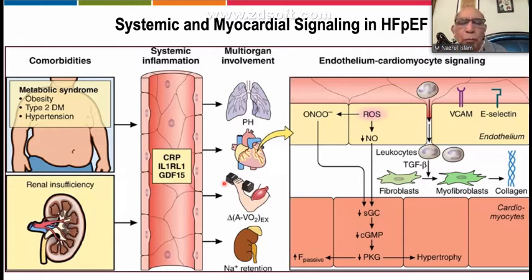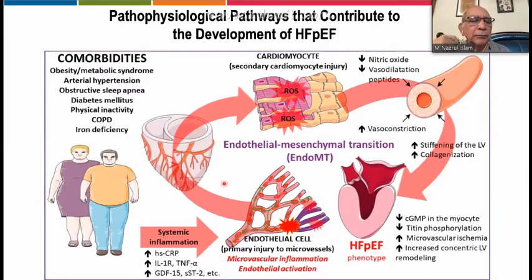If you go into more detail in this particular picture, with the comorbidity on the left-hand side, the patient on the lower side, there will be some systemic inflammation, and in systemic inflammation there will be high-sensitivity CRP and other markers will increase. And when they go to the endothelial cell, they get the primary injury to the microvessels, and microvascular inflammation and endothelial activation cause this endothelial-mesenchymal transition in the myocytes.